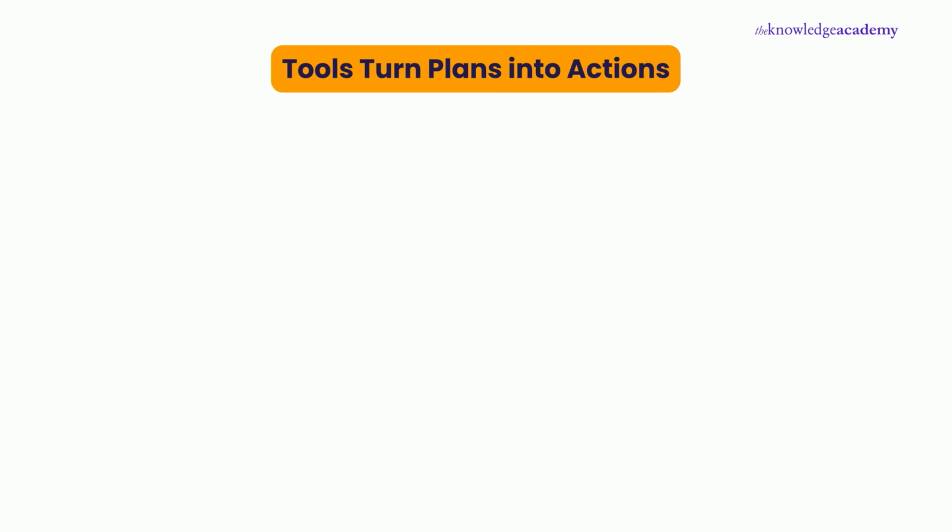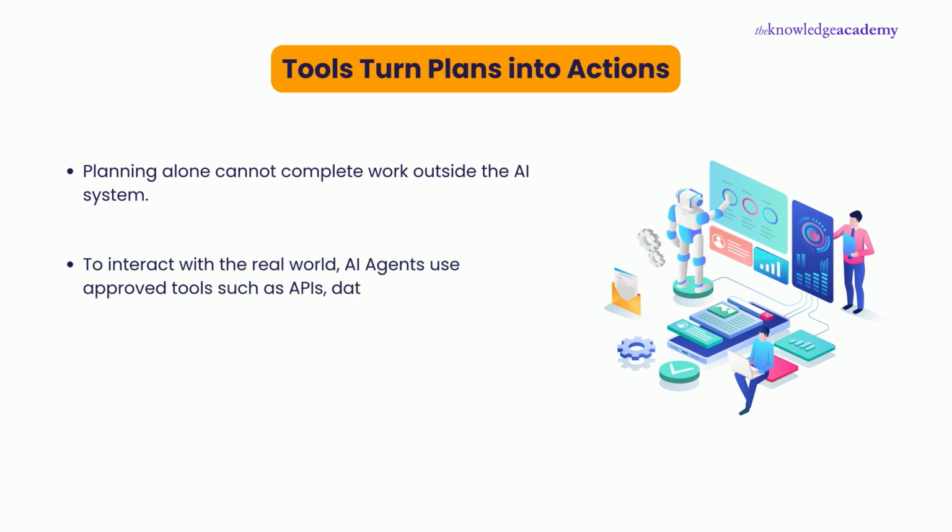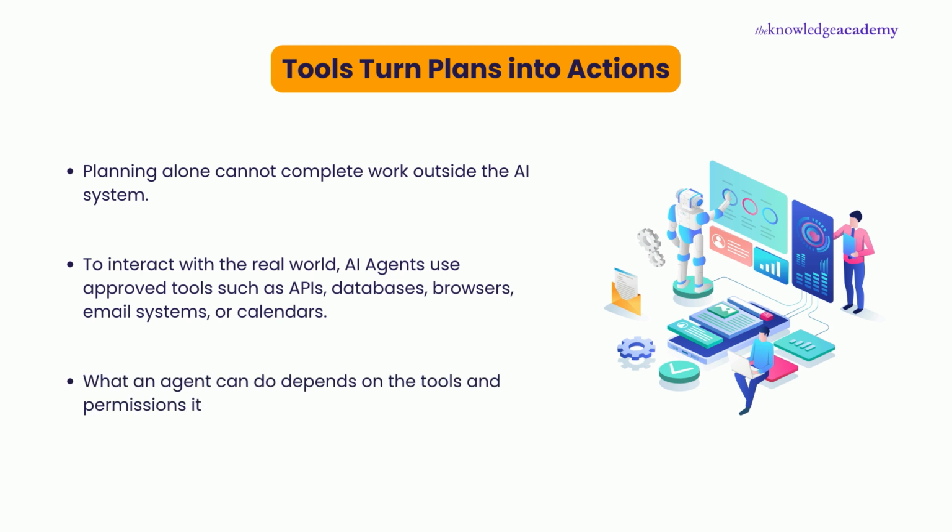Tools turn plans into actions. Planning alone cannot complete work outside the AI system. To interact with the real world, AI agents use approved tools such as APIs, databases, browsers, email systems, or calendars. What an agent can do depends on the tools and permissions it has been given.